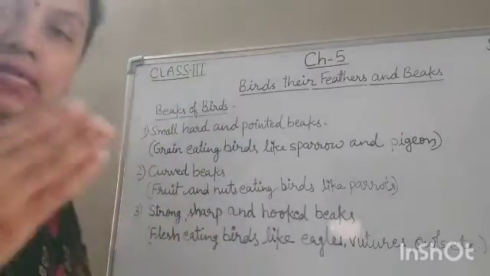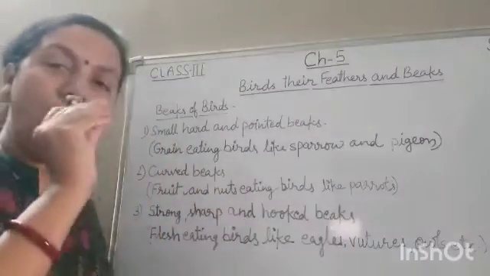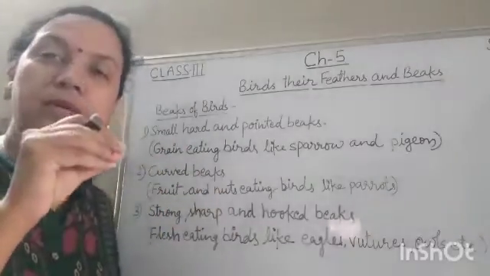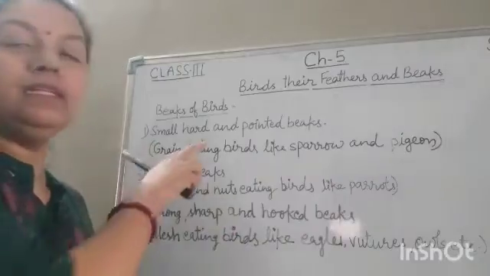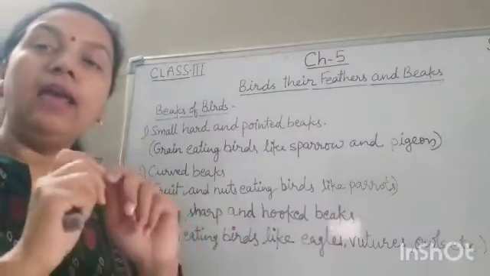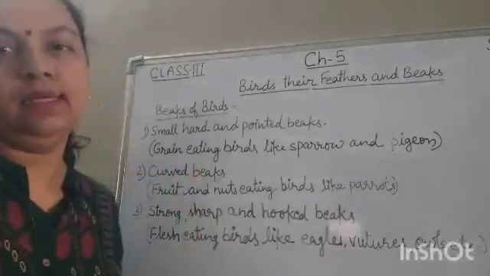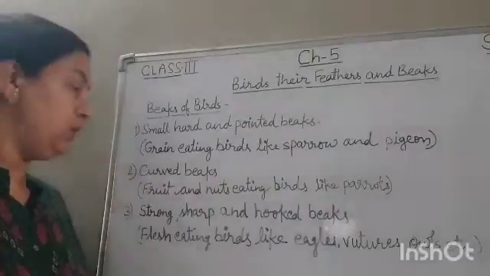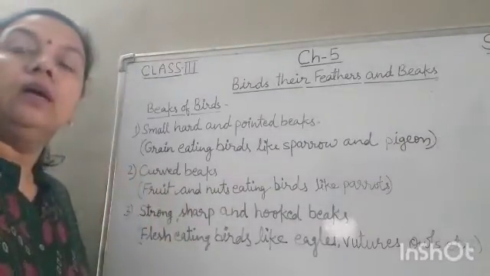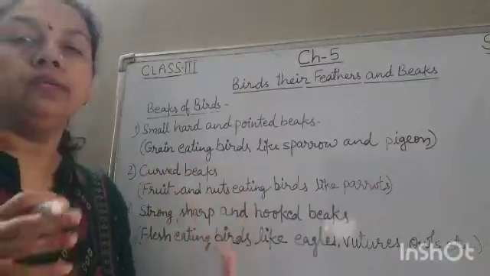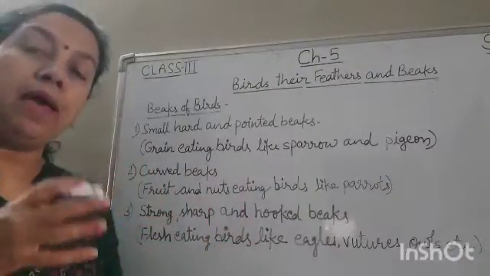So you have seen sparrow, they are having small, hard and pointed beak because they have to eat grains. They are very hard and they have to crack those seeds. So here also it is shown in your book, they are having small, hard and pointed beaks. Okay, this is pigeon and sparrow. Clear? Now second one is curved beaks. Curved beaks are found in parakeets like parrot.